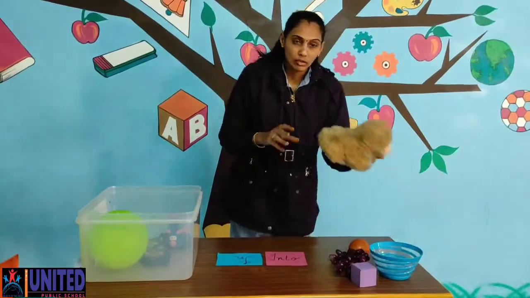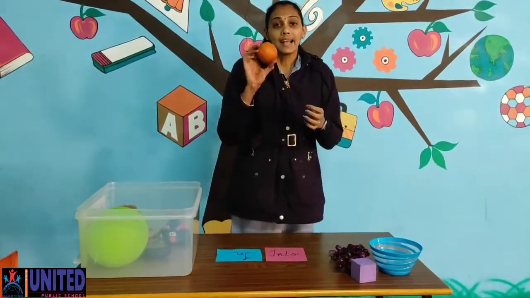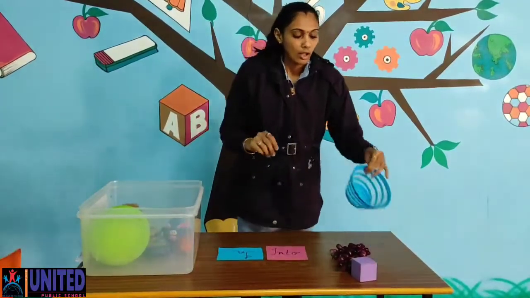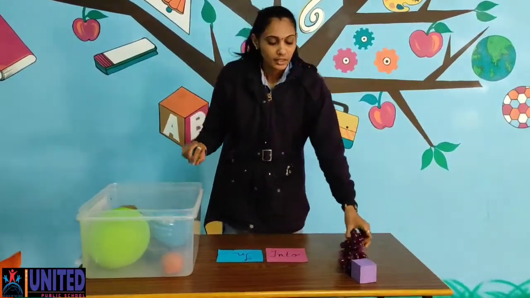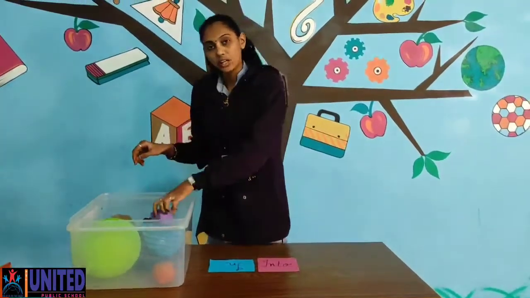I am putting this toy also into the basket. I am placing this orange into the basket. I am placing this bowl into the basket. These grapes are going into the basket. This square is going into the basket.